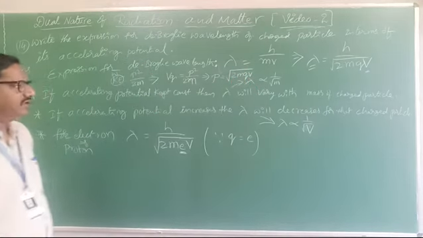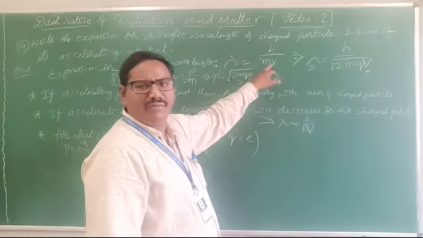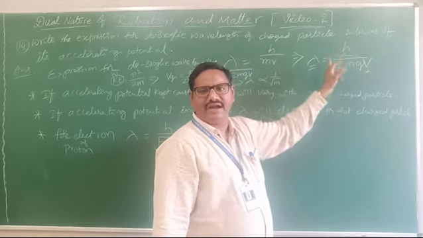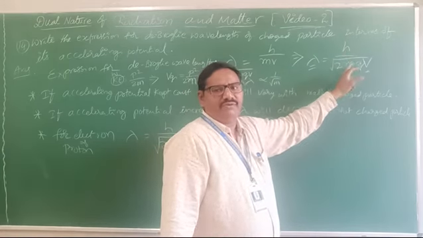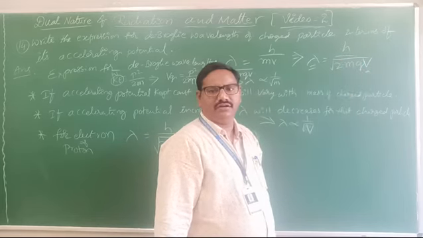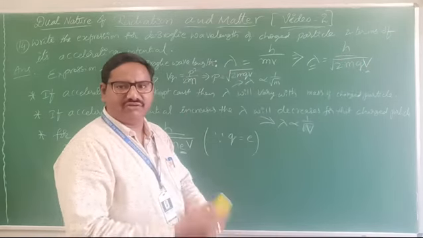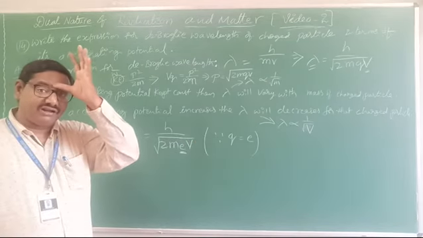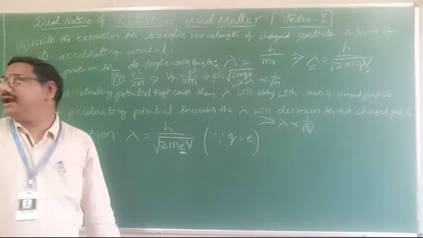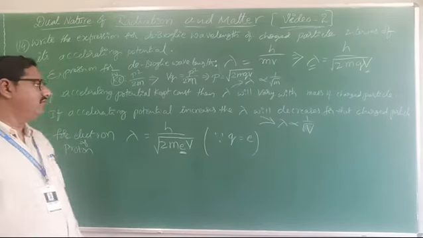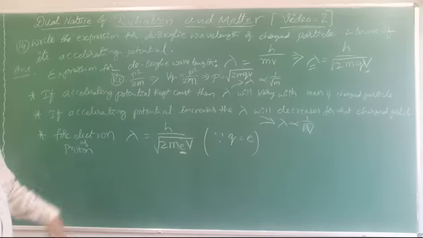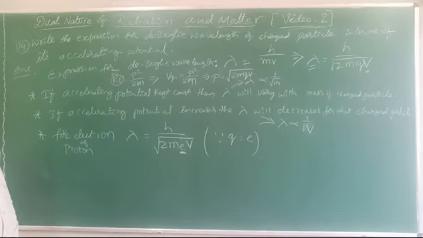Clear? So with respect to momentum P, lambda equal to h by under root 2mVQ or QV. Here, in the previous 12th and 13th questions we discussed, for proton and electron, which has more wavelength, and how does it vary with accelerating potential? That lambda will be smaller for proton. Already we discussed that. Why?